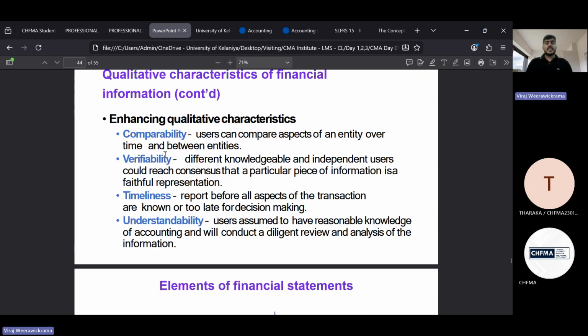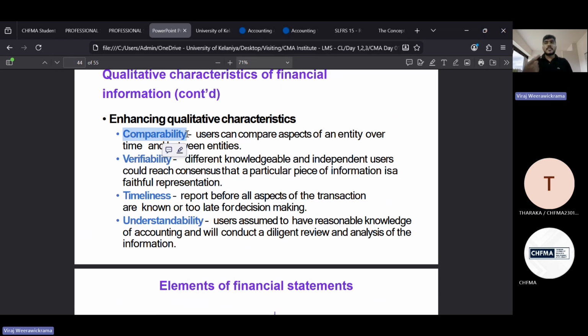Okay. Now comparability. When it comes to the annual report, you have seen that comparability is there when you're providing financial statements. Just take an annual report. You have your current year figures and last year figures. You have your company figures and group figures. You have your company figures and industry averages. You have provided the last 10 years' history. Likewise, everything you can see there.